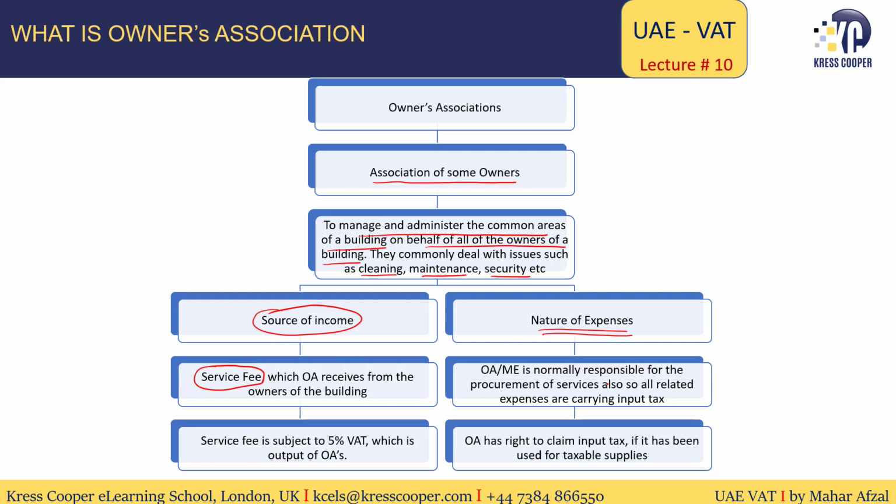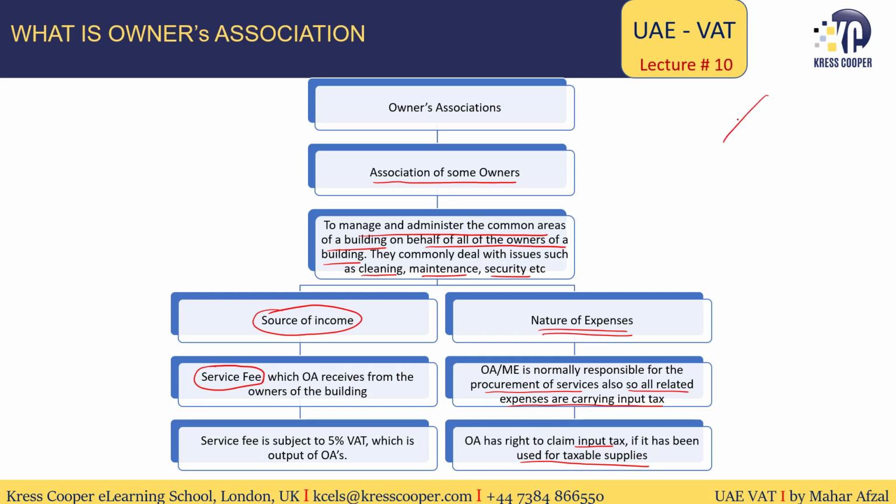These suppliers, these vendors who will provide all these services whatever we have discussed now, will issue tax invoices in the name of the owners association. So the owners association is normally responsible for the procurement of the services. So all related expenses are carrying input tax. The owners association has a right to claim input tax as it has been used for taxable supplies.